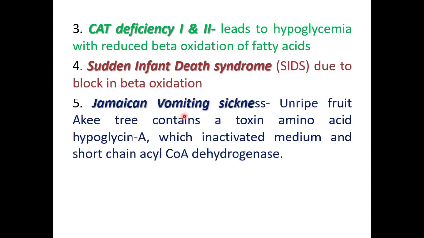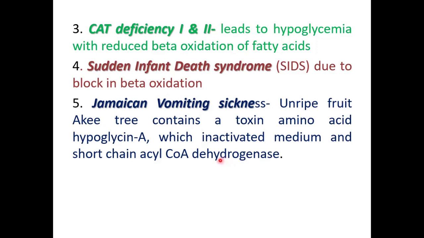Then there is Jamaican vomiting sickness. Here, because of consuming the unripe fruit of the ackee tree, this fruit contains a toxin amino acid, hypoglycine A, which inactivates medium and short chain acyl-CoA dehydrogenase, and that leads to a block in the beta oxidation of fatty acid.